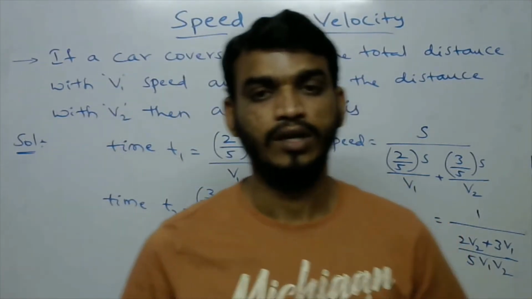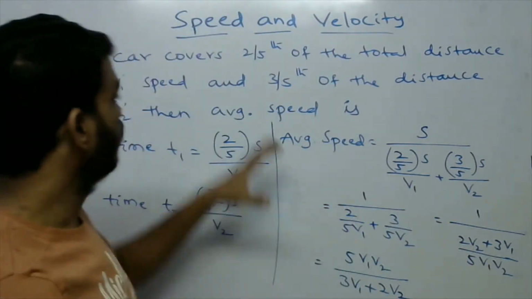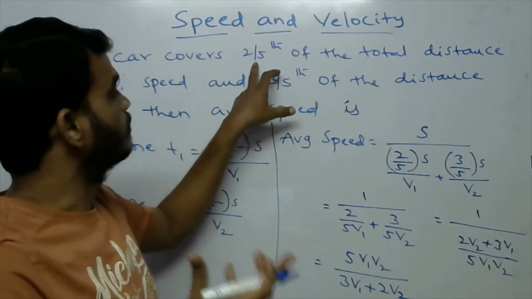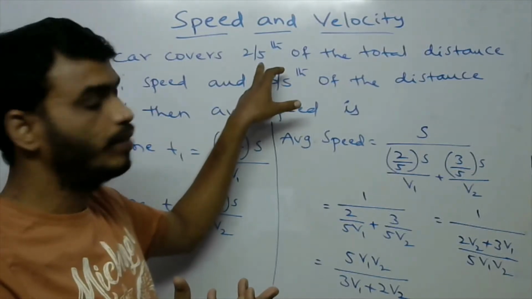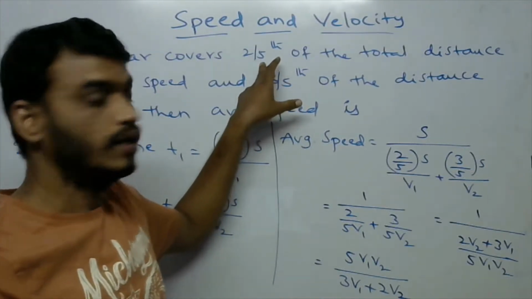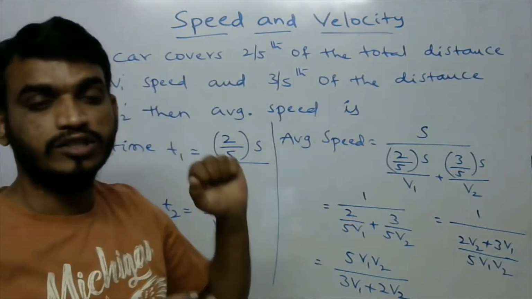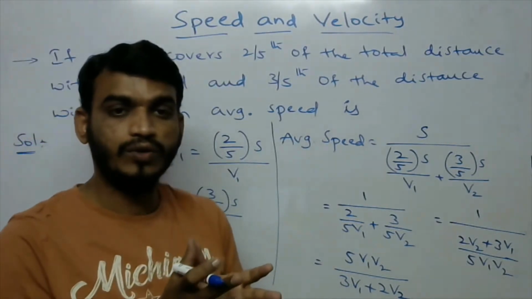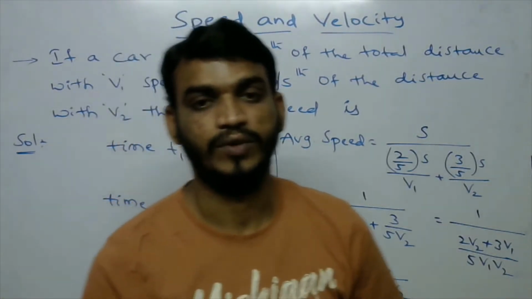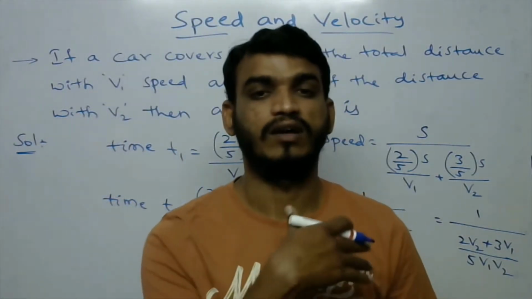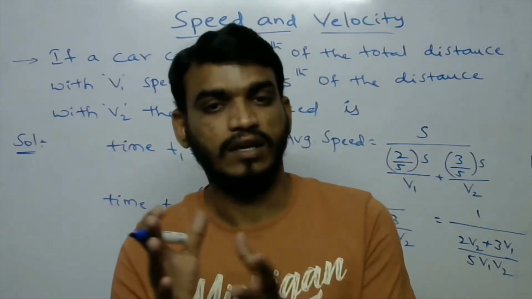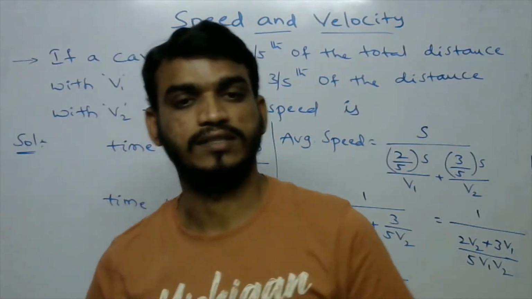Understood? So first he was given some distance, 2/5th of the total distance, covered with speed V1. First of all we have to consider some total distance; you take S or whatever, one parameter as the total distance.